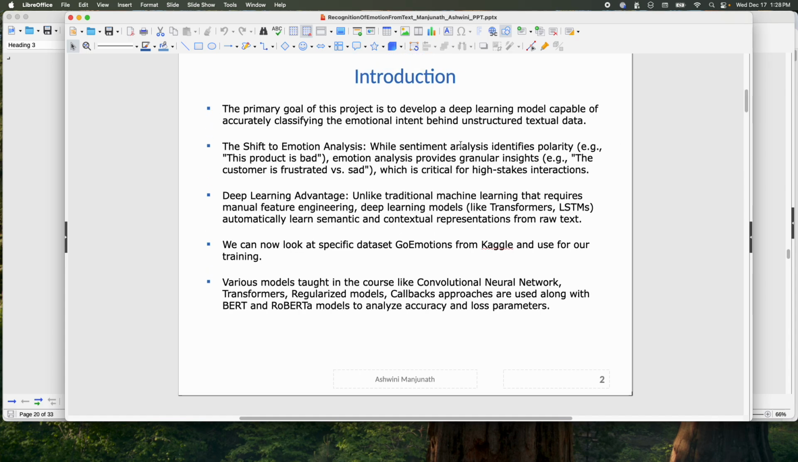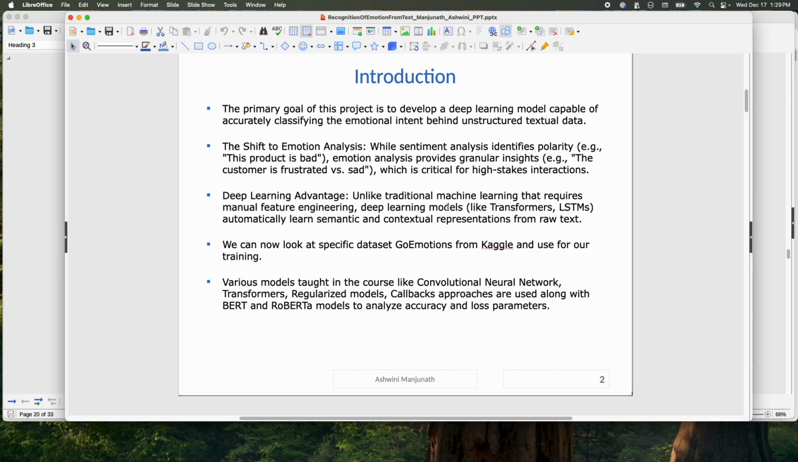Sentiment analysis identifies polarity, simply whether a product is bad or good, but emotion analysis provides more granular insights, like whether the customer is frustrated, experiencing joy, anger, fear, or disgust, based on the text. Unlike traditional machine learning that requires manual feature engineering, deep learning models like transformers and LSTM automatically learn semantic and contextual